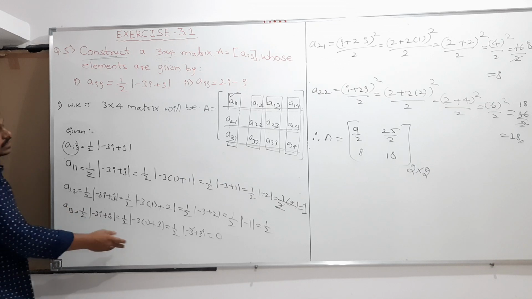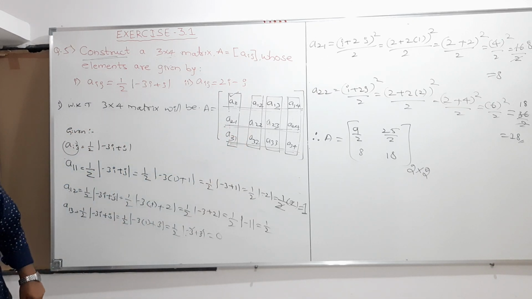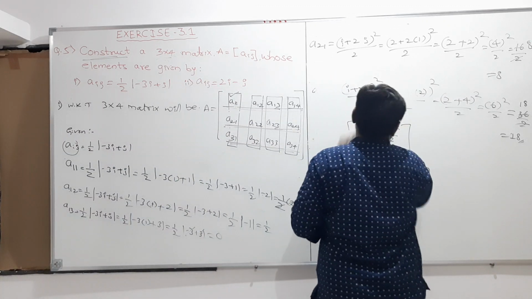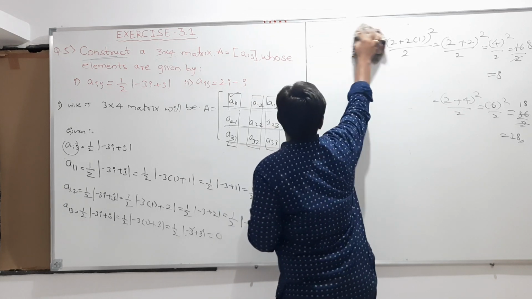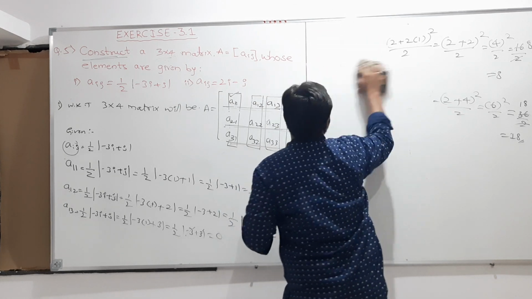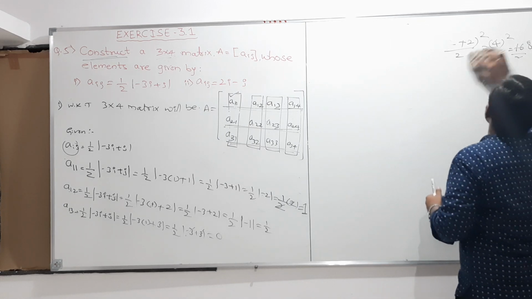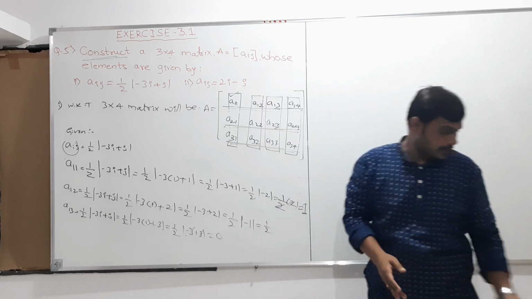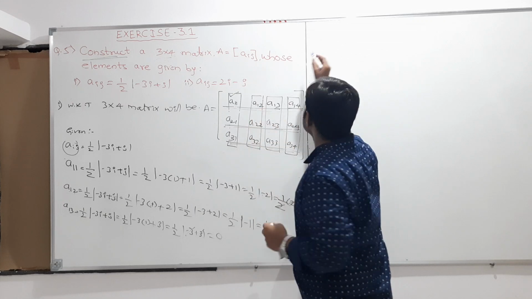And similarly we will calculate A21, A22, A23 and A24. Like this you should calculate the remaining elements. And similarly we write the remaining elements, next here is a21.